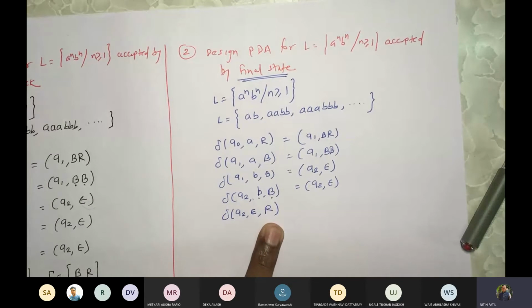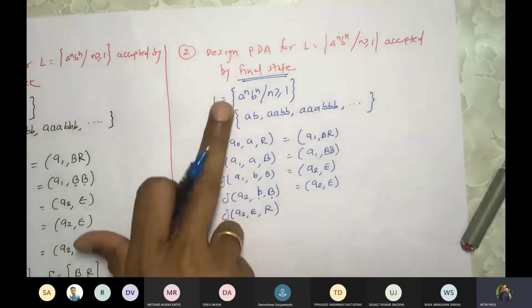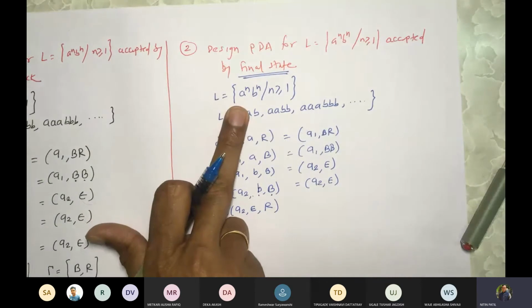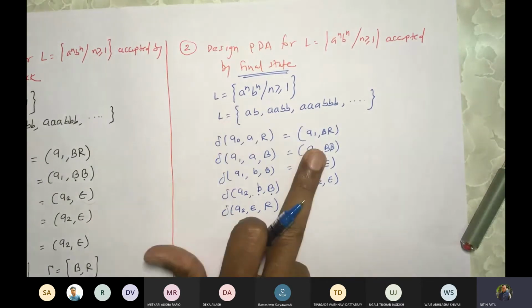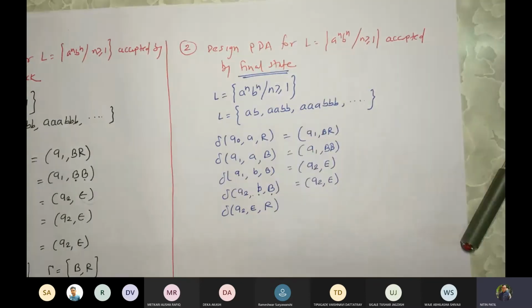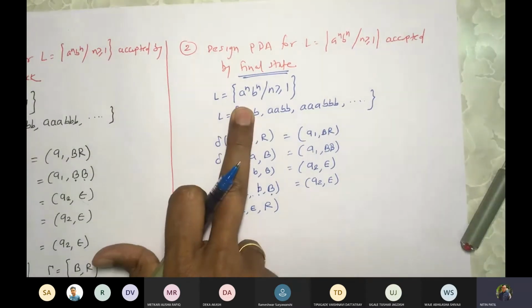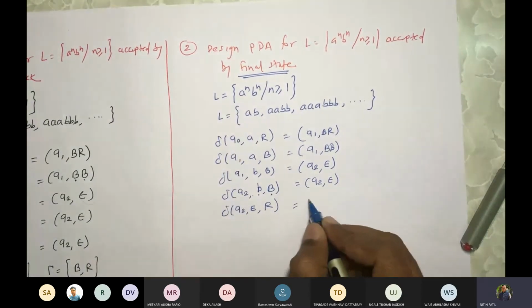If B remains there, that means what? The language is not accepted, because whatever the number of A's are there, that number of blue plates would be pushed, and if we get the same number of B's, then all plates should be popped, correct? If some plates are still remaining other than red, that means what? The string is not in the form, correct?